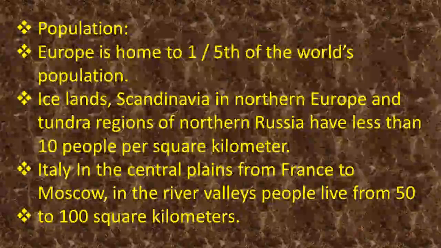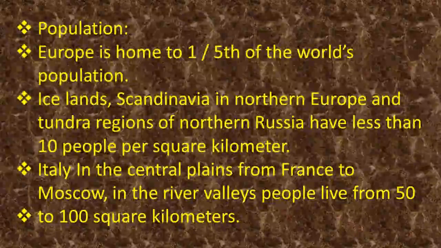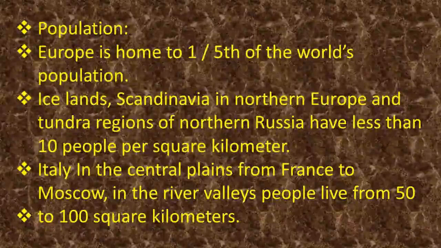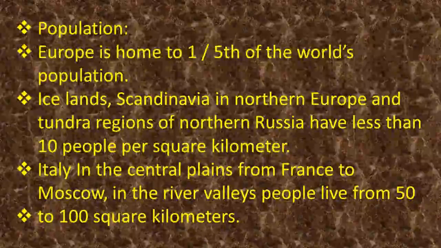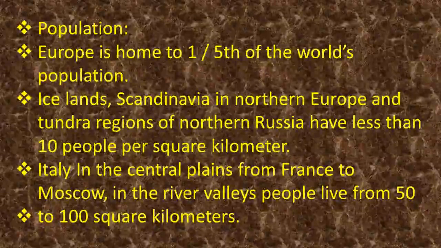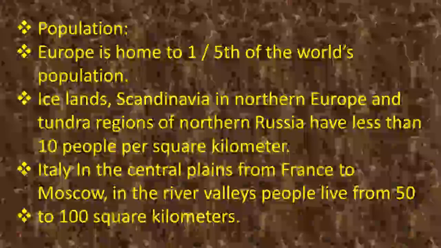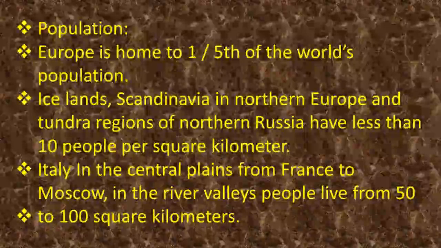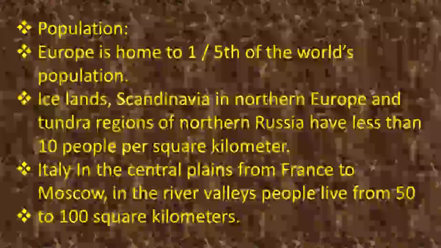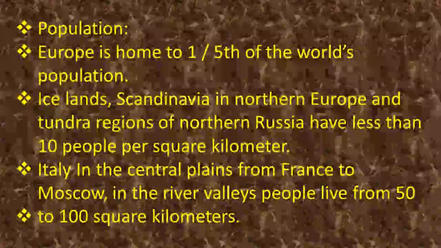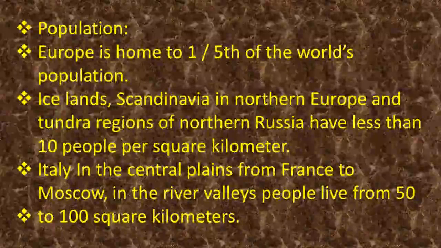Population wise, Europe has one fifth of the world population. It is densely populated because of the suitable conditions. Towards the tundra regions like Iceland, Scandinavia, northern Europe, and even northern Russia, there is less population because of the tundra. Italy in the central plains, and from France to Moscow, these are all places where the population density is 50 to 100 per square kilometer.